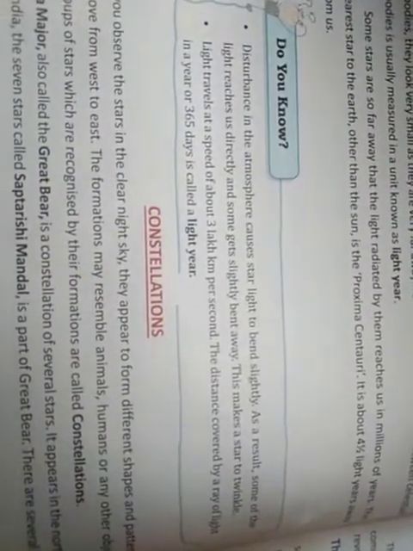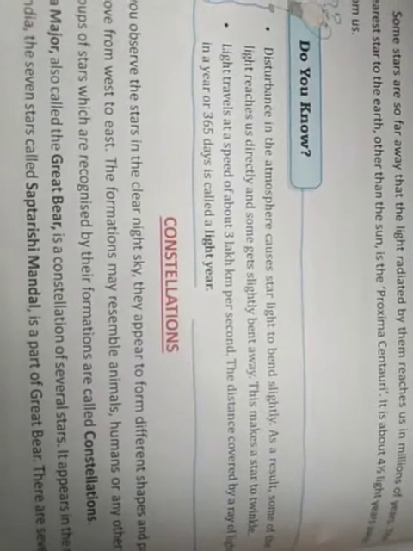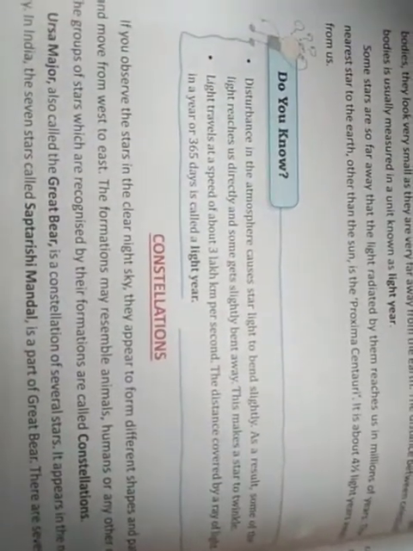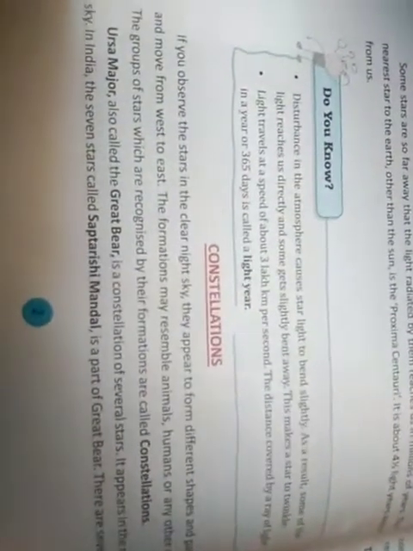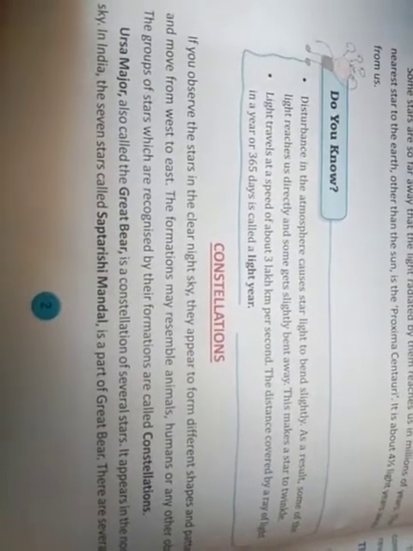Do you know? Disturbance in the atmosphere causes starlight to bend slightly. Means the light is not able to come to us in a straight line, so it disturbs. As a result, some of the light reaches us directly and some gets slightly bent away. This makes a star twinkle. So this is the reason why stars twinkle. Twinkle means that's why the light of the star goes on and off.